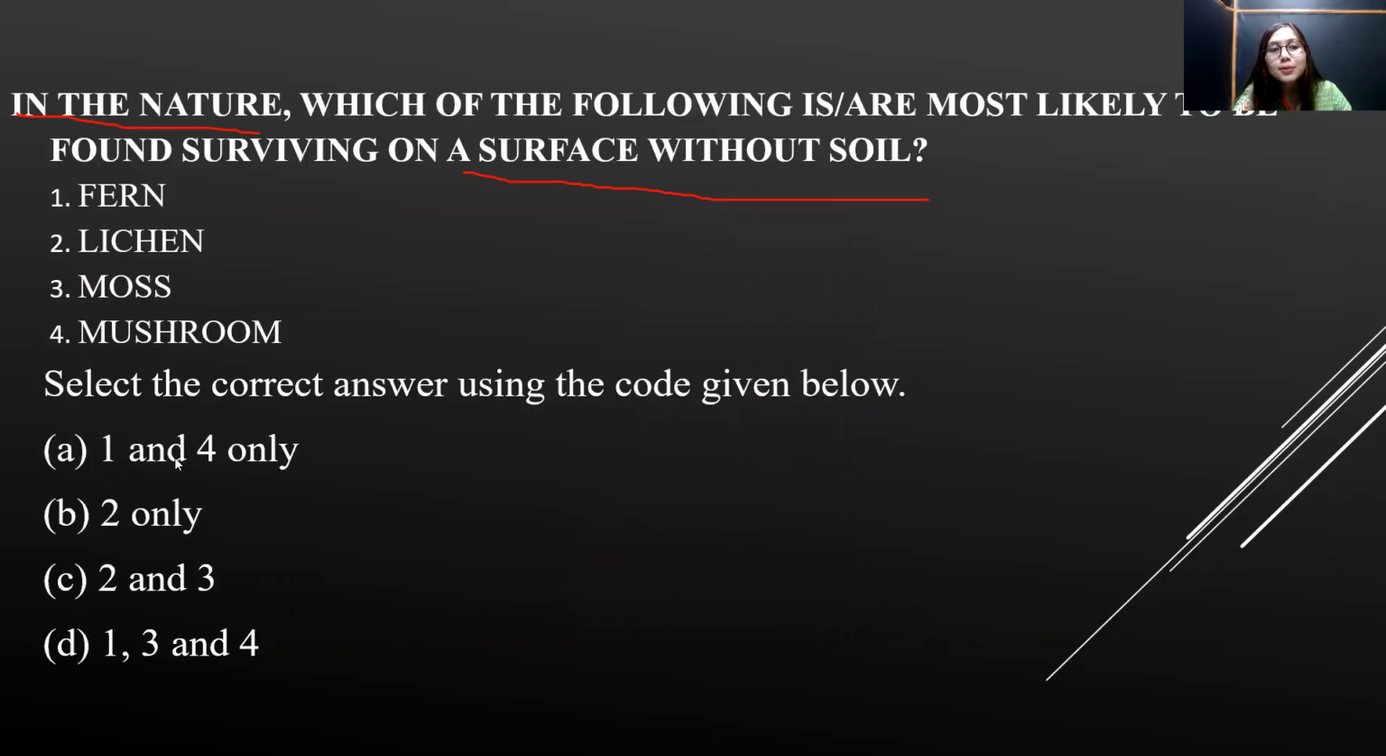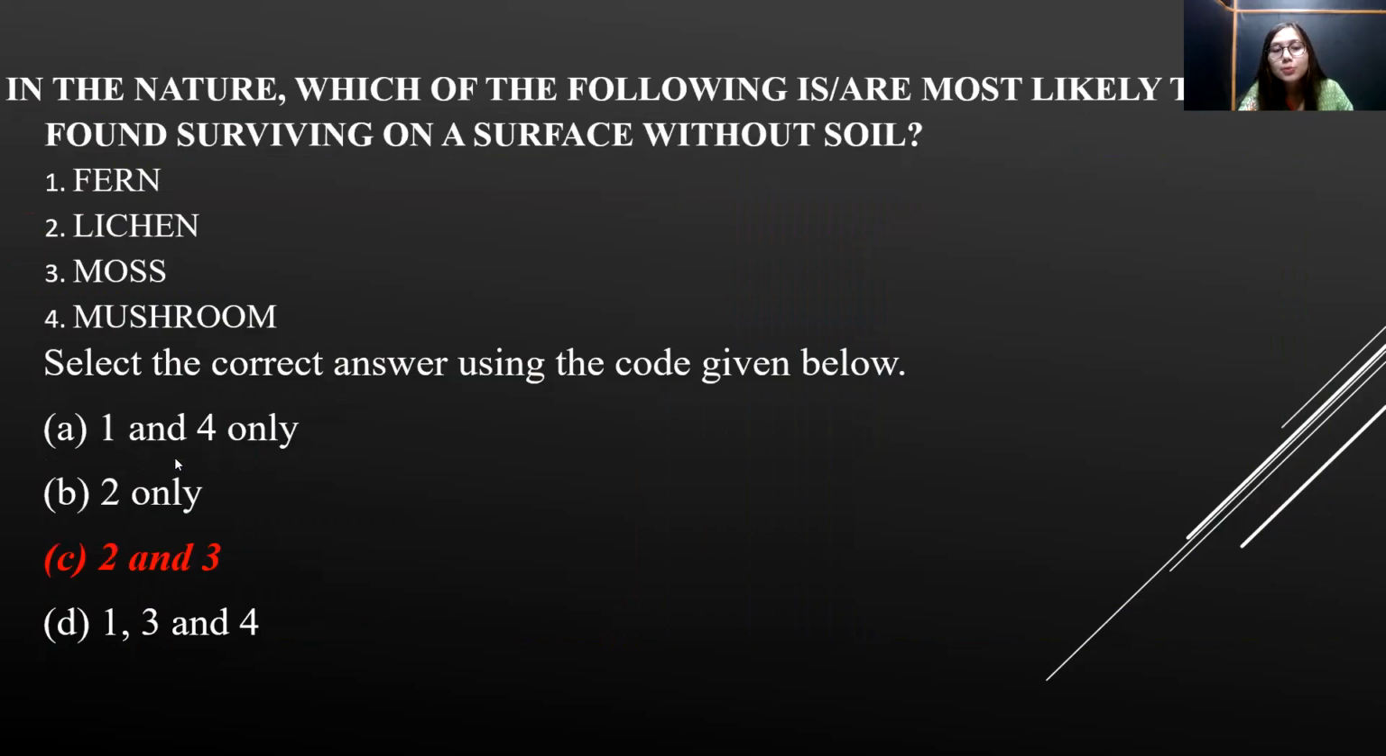But if we are considering ferns, they can grow without soil. It's true, they can definitely grow without soil, but in nature they require moist and damp soil. Ferns can be grown by the hydroponic technique artificially, but naturally they require moist shady places to survive, and therefore you can eliminate 1. 2 is right, 3 is right, and therefore the correct option is option C, 2 and 3.